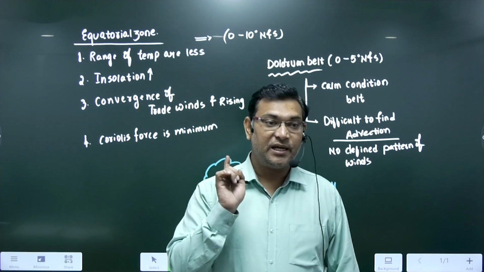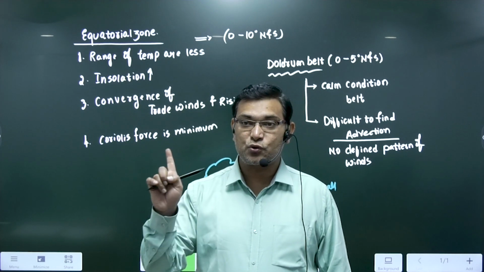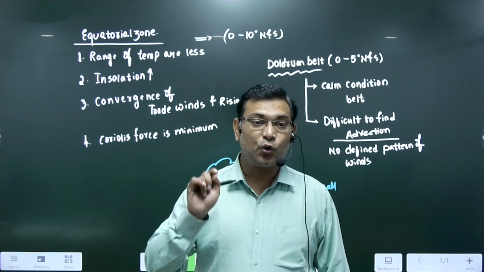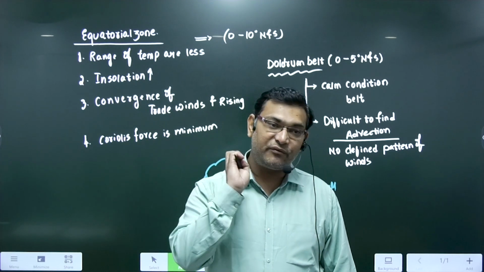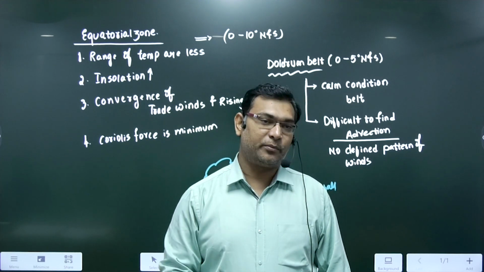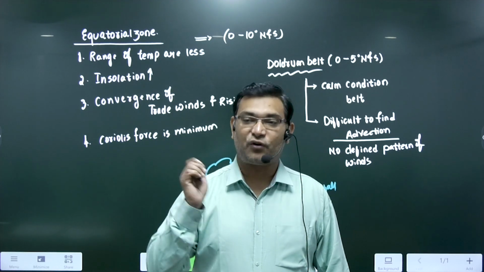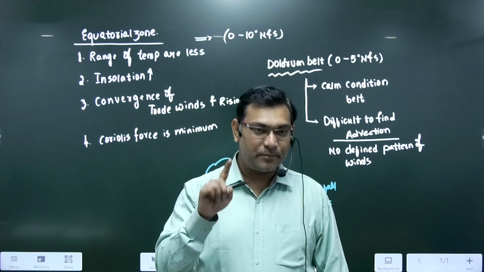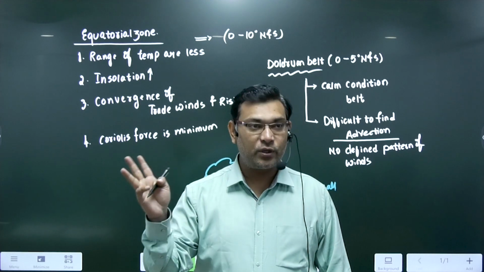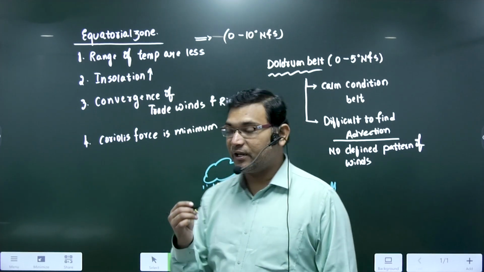Listen to this carefully. Everyday rainfall is associated with the equatorial doldrum belts. In the equatorial belt, everyday rainfall is a common phenomenon. Because of the everyday rainfall, there is tropical evergreen forest. Right? Amazon, Congo, Indonesia, all these are evergreen forests.